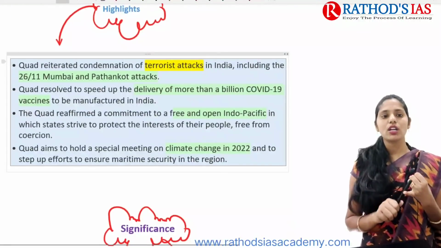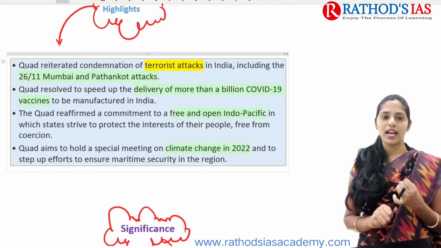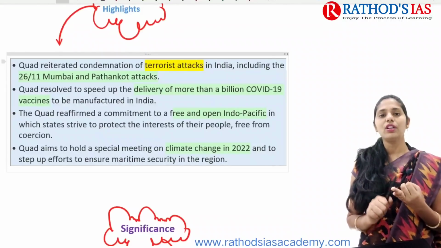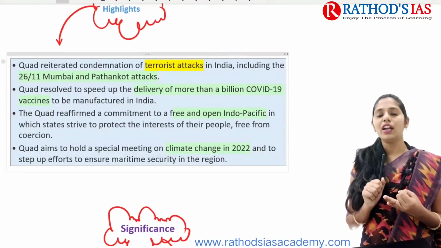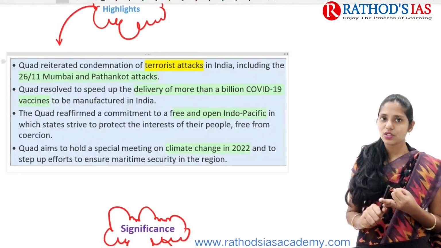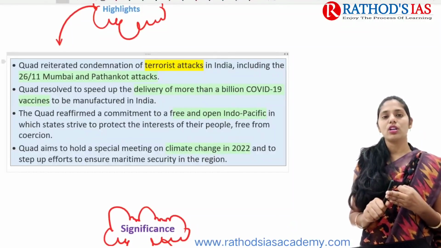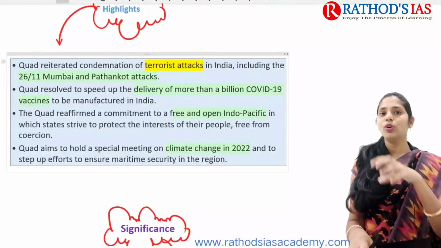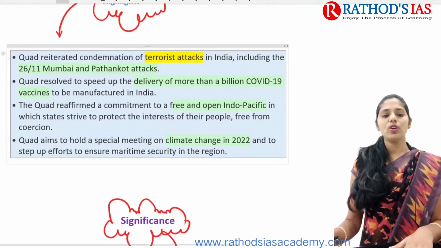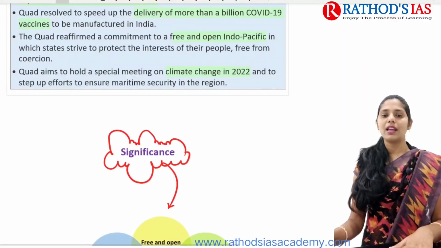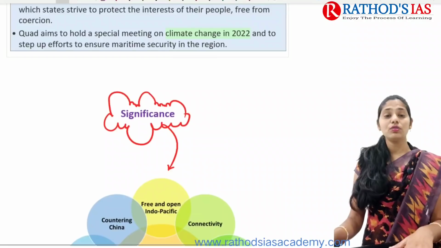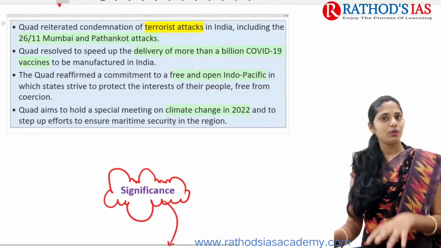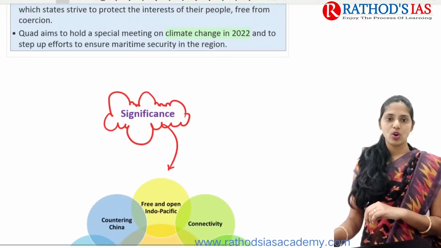They talked about the 26/11 Mumbai and Pathankot attacks, and they condemned these terrorist attacks. They also talked about how to deliver the COVID-19 vaccine to other countries and how to improve the manufacturing of COVID-19 vaccines in India. They also talked about the need to assure a free and open Indo-Pacific region, and they want to protect the interests of the people present in the Indo-Pacific region. Next, they are also going to talk about climate change in 2022, and they also focused on how to ensure maritime security in the region. So these are the 5 important points you need to remember regarding the 4th ministerial meet of the Quad.